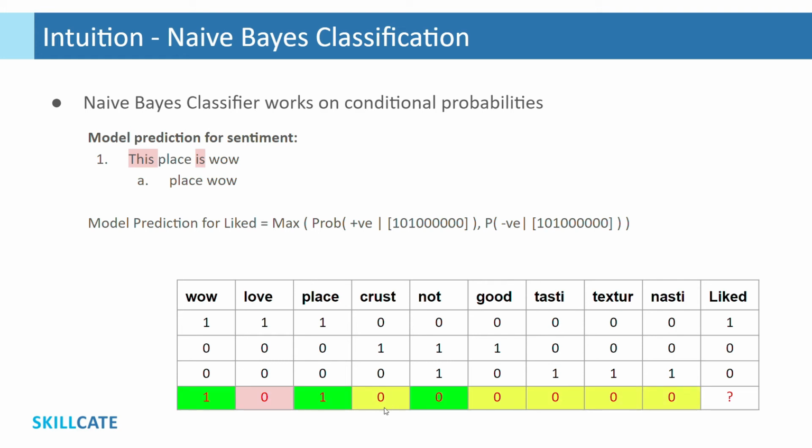Likewise, we have done this exercise for all tokens, analyzing their conditional probabilities. With the limited information we have, we can see three tokens are showing positive sentiment against one that suggests negative. Thus, we are concluding this review is a positive review. This is exactly how the naive Bayes classifier would classify reviews for us.